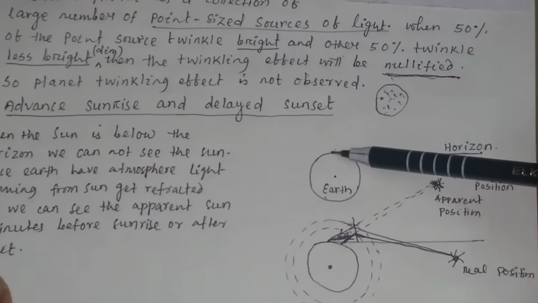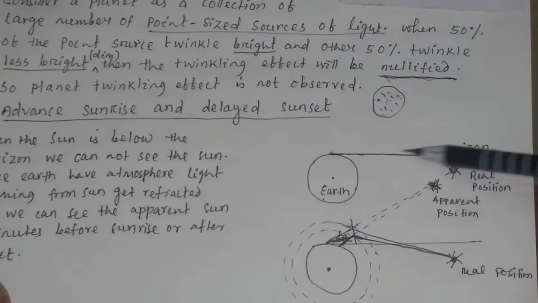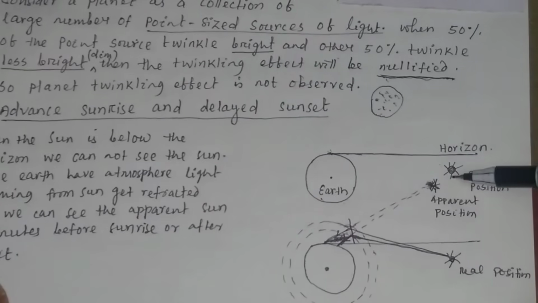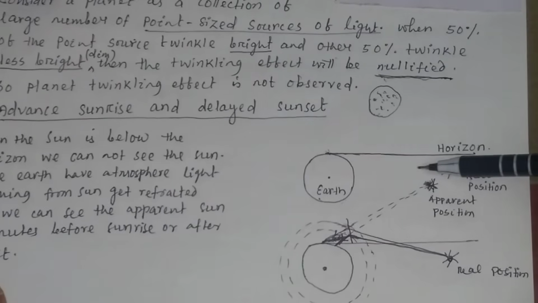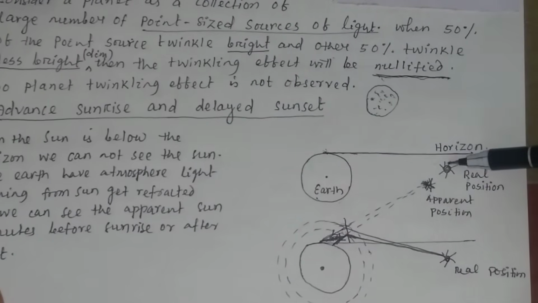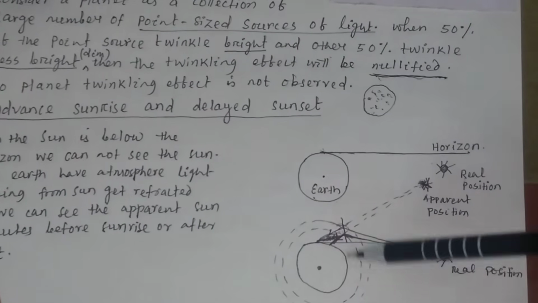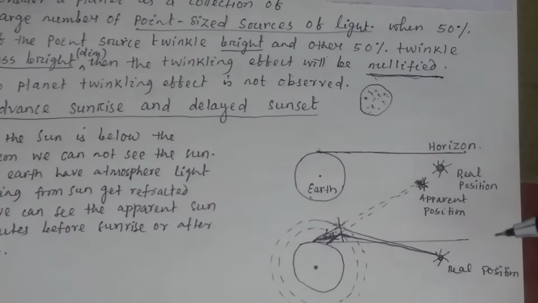If you draw a tangent here, this will be the horizon, and this is the real position of the sun. If light came from the real position of the sun like this, a man here could not see the sun. But we know the earth has an atmosphere. This is the atmosphere of earth.